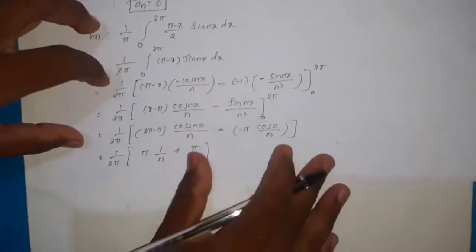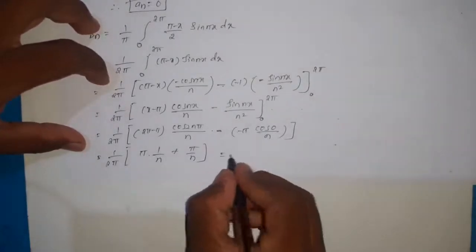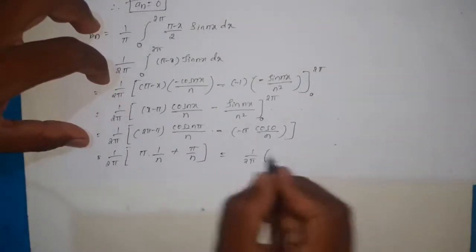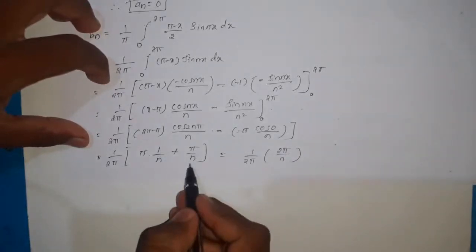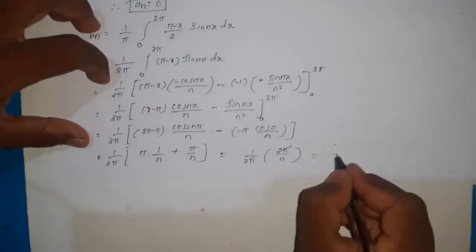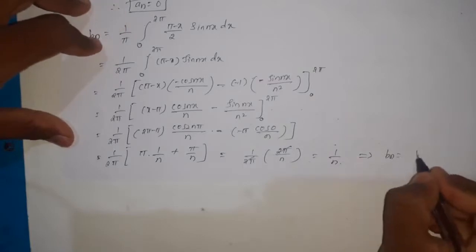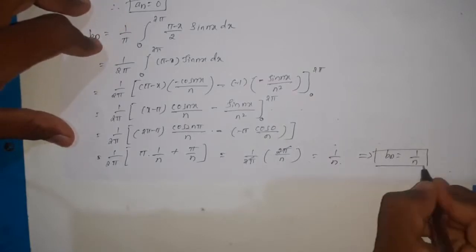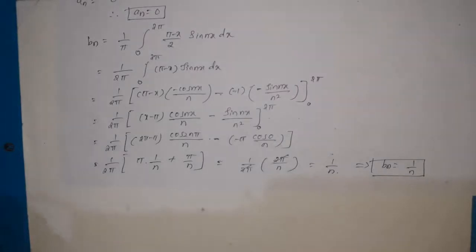So therefore this is equal to 1 divided by 2 pi. Now this becomes 2 pi divided by n, because pi by n plus pi by n. So 2 pi gets cancelled, which implies that bn equal to 1 by n. Now we got a0, an and bn. So both a0 and an are equal to 0, and the remaining is bn, which is equal to 1 by n.